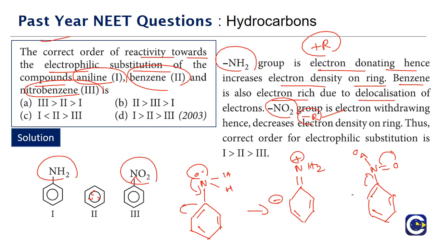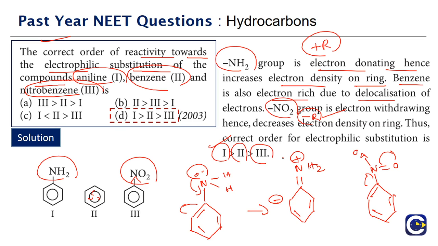So what we see is benzene normally has its own electron density. If you attach NH2 group, that's what happens in the case of aniline, on the ring the electron density is increasing. So there will be more chance for the electrophilic substitution. So the first compound, which is aniline, will be more reactive towards the electrophilic substitution than the second. Second is the base, benzene. Third option is nitrobenzene. In case of nitrobenzene, since the NO2 group is electron withdrawing, the ortho para positions become electron deficit. So the activity of the ring will be decreasing. It will be lower than the benzene ring itself. So the correct order is 1 more than 2 more than 3.